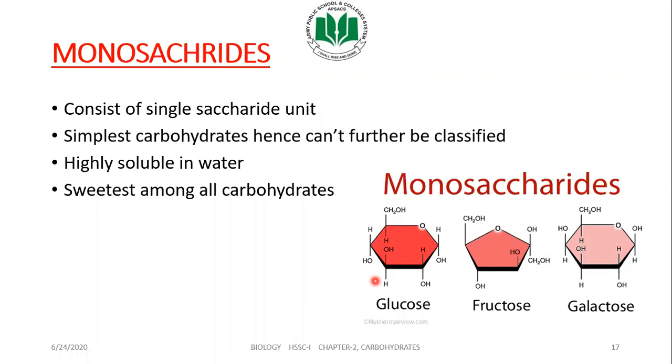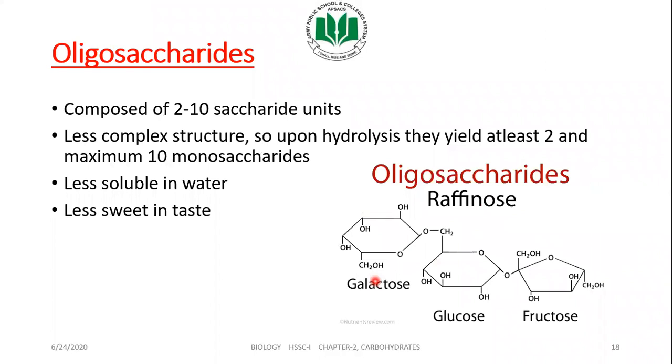All carbohydrates include polysaccharides and oligosaccharides. Coming towards oligosaccharides, they are composed of 2 to 10 saccharide units, with a less complex structure. So upon hydrolysis, they will yield at least 2, maximum 10 monosaccharides. The reason behind the yield of 2 to 10 monosaccharides is that oligosaccharides are formed when 2 to 3 monomers join and make a larger polymer.